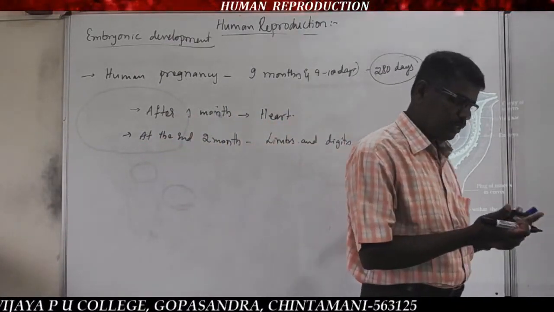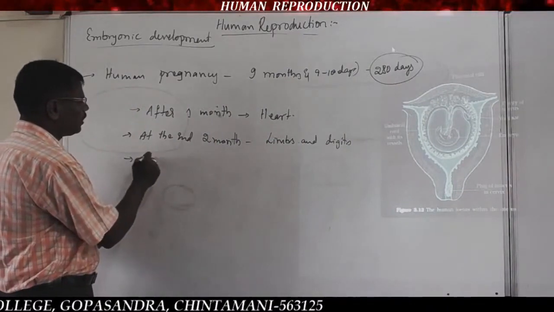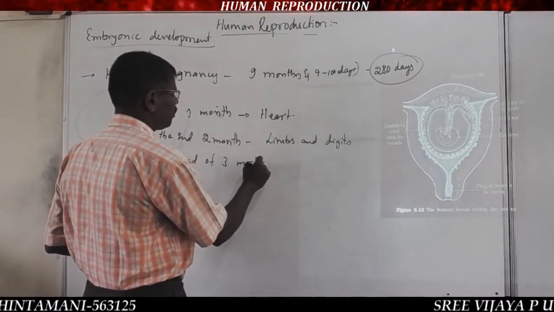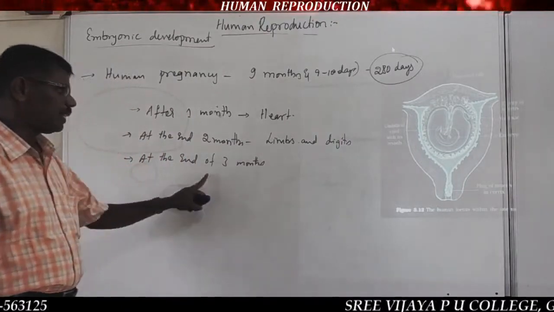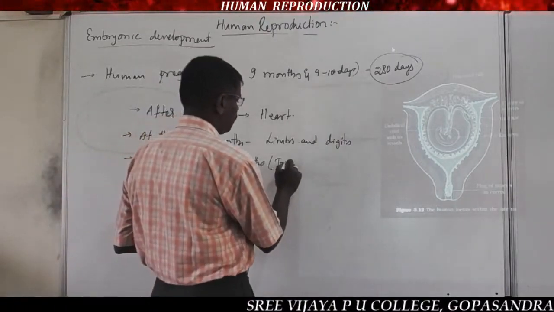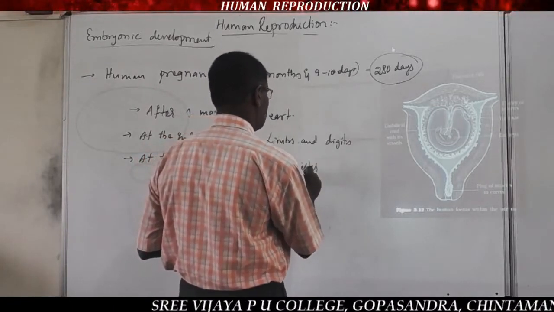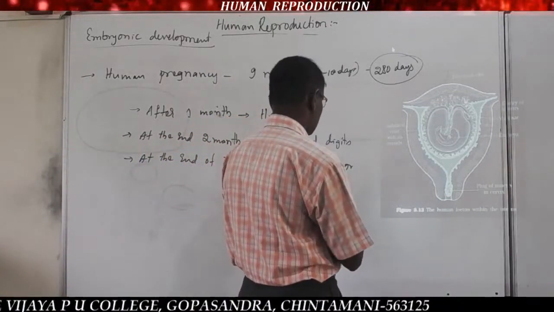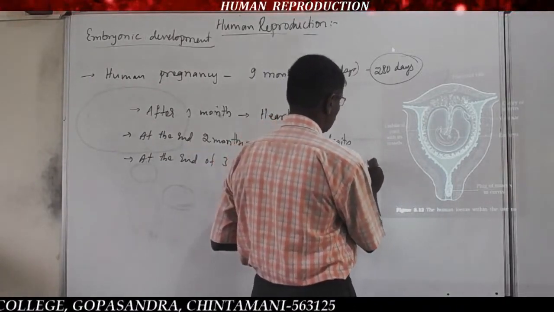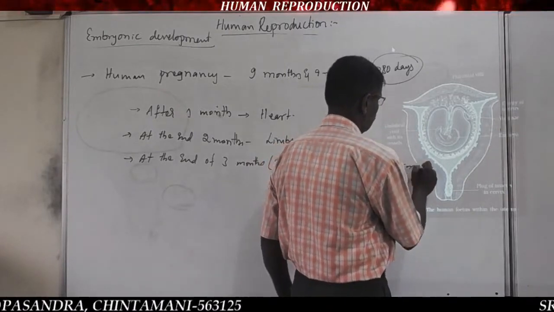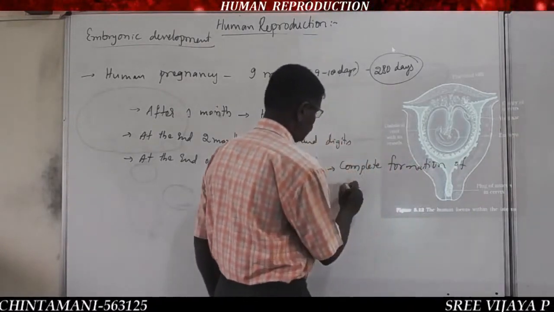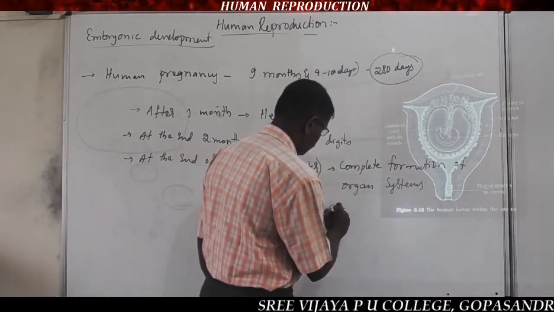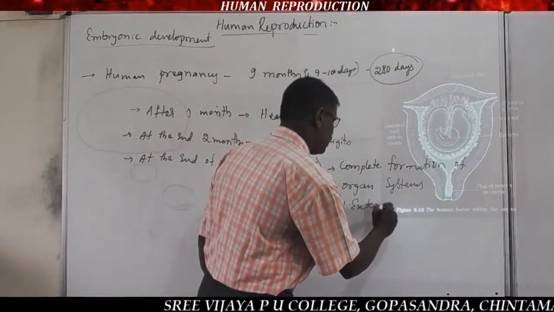At the end of the 3rd month, or first trimester, there is complete formation of most organ systems and external genital organs.